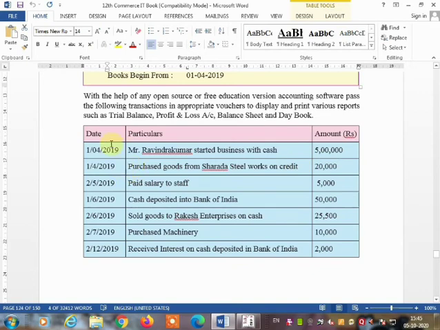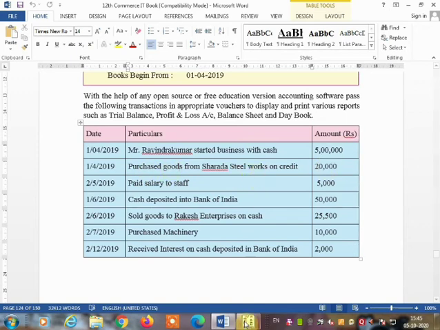As you know, the format is given: date, particular, amount, debit amount, credit amount, then the ledger account you are going to find, and then you can write the type of voucher. The next is purchase goods from Sharda Steelwork on credit, 20,000 is given. So we can find here two accounts on credit: purchase account debit to Sharda Steelwork account.